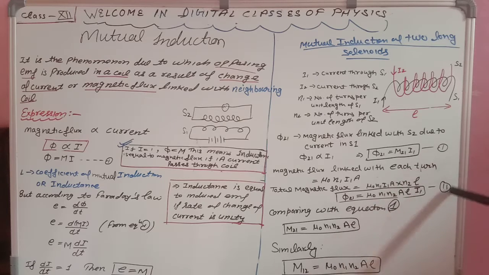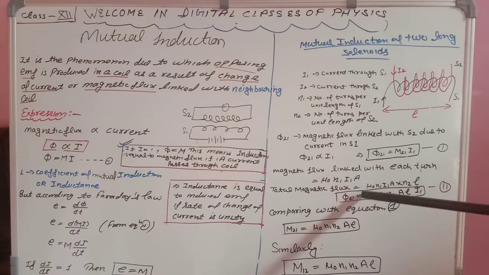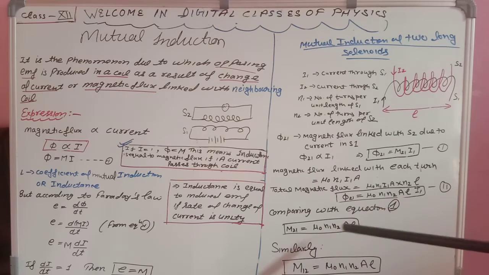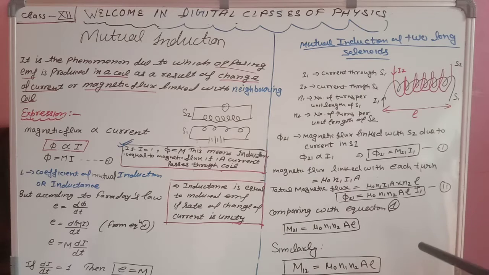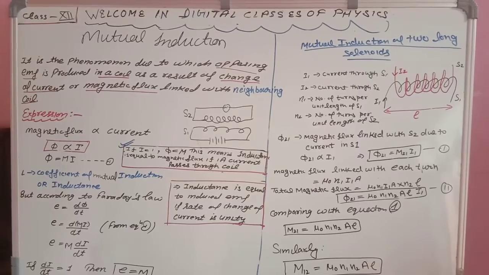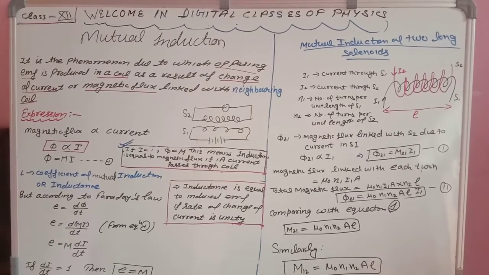Now students, just compare these two equations. When you compare these two equations, phi 21 equals M21 I1, so instead of M21 we have mu naught n1 n2 A l. So this is the value of M21. If you solve this full expression for M12, you will find that the expression remains unchanged. Where there was N1 there will be N2, and where there was N2 there will be N1, and as a whole the expression will remain the same.